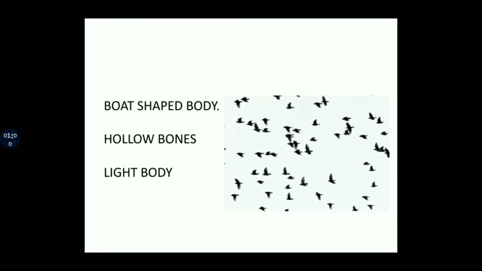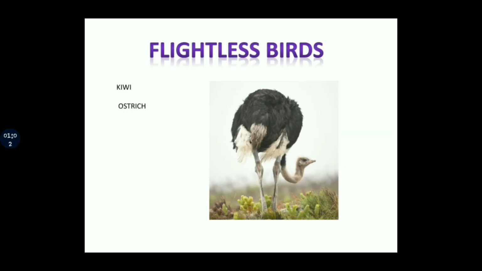But some birds are not able to fly. They cannot fly due to their heavy body. For example, kiwi, ostrich. These are known as flightless birds. The birds that cannot fly are flightless birds.